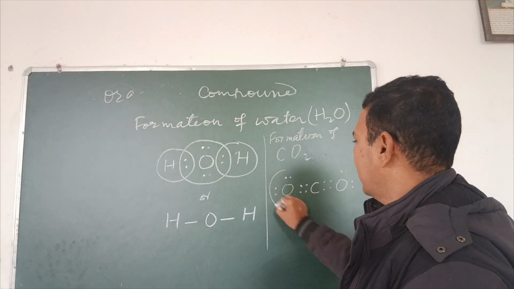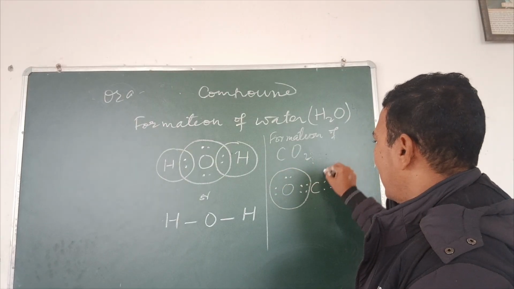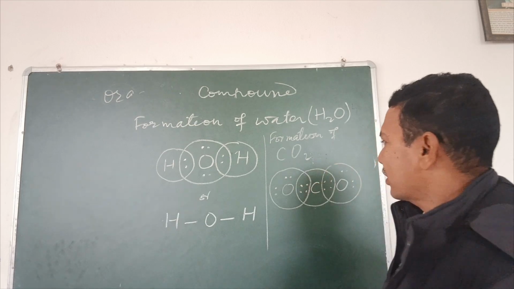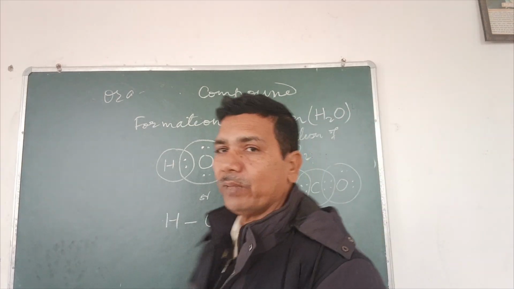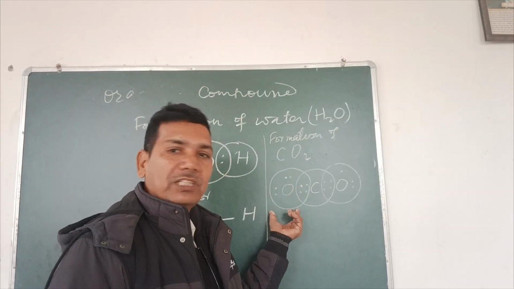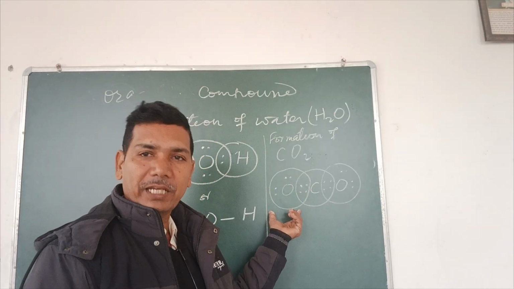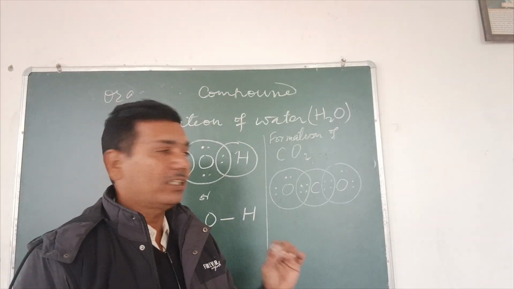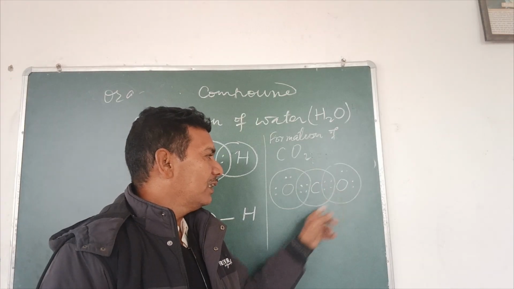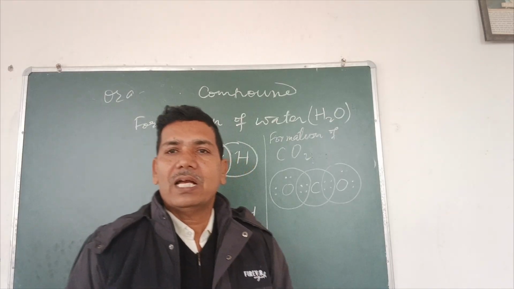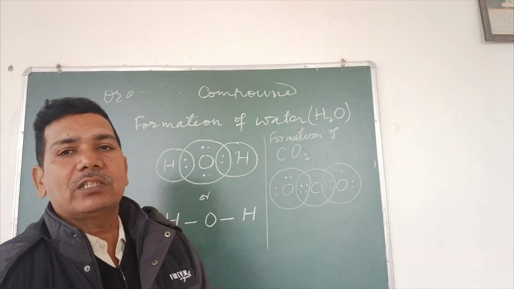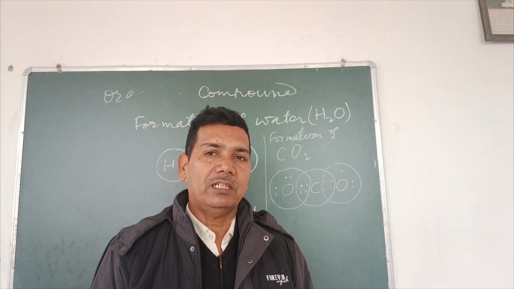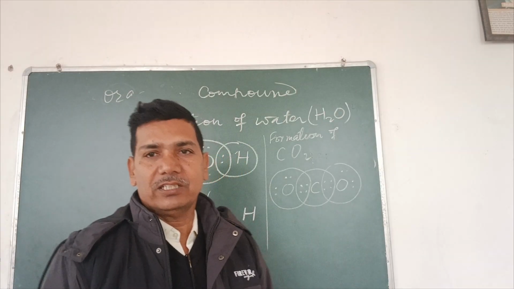If we circle oxygen atom and carbon atom, we find that in each circle there are 8 electrons. In this manner, the total number of electrons of oxygen along with core electrons becomes 10, which is equal to the electrons of inert gas neon. And in carbon, in this circle we can see 8 electrons and it has 2 core electrons, so it too has 10 electrons, equal to the electrons of the nearest inert gas neon. In this manner,